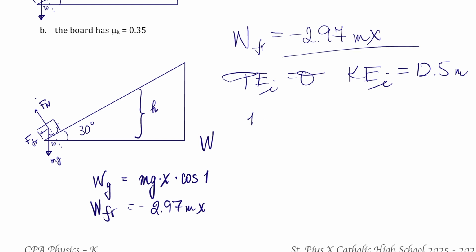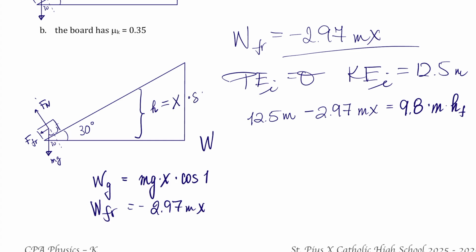So 12.5 masses plus negative 2.97 mx should be equal to final potential energy, which is mg times h final. So this is 9.8 times m times h final. And remember, what is h final? That is going to be x times sine of 30. Sine of 30 is 1/2. So it's going to be x divided by 2.